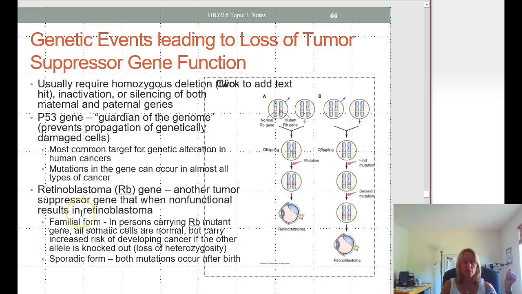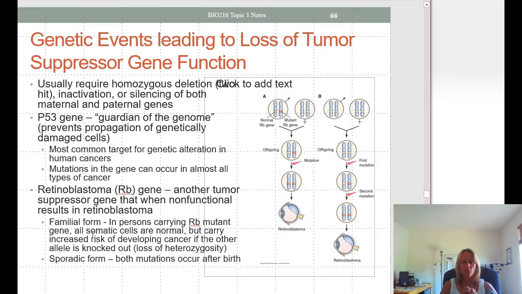Retinoblastoma gene, this is another tumor suppressor gene that when non-functional can result in retinoblastoma. There are two forms of this. The familial form is where persons carry one mutant gene. All the somatic cells, or the body cells, are normal, but they carry increased risk for developing cancer if that other allele gets knocked out.